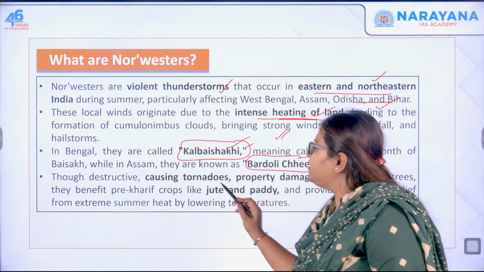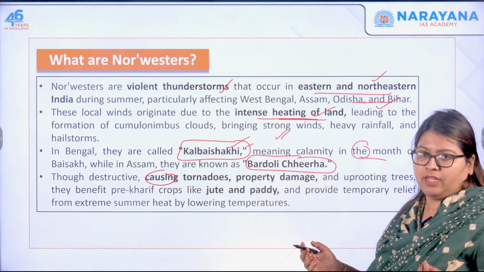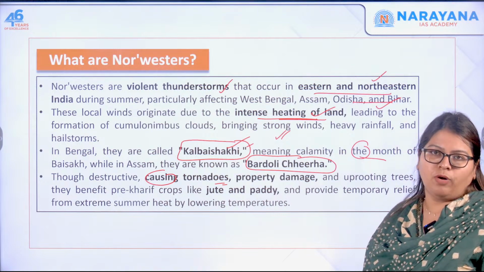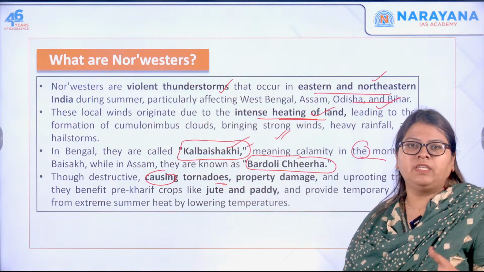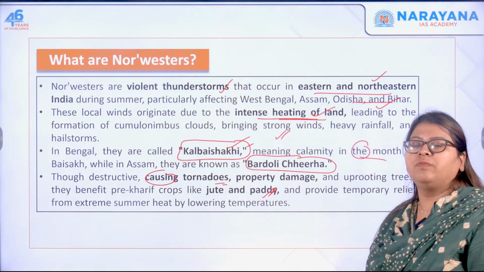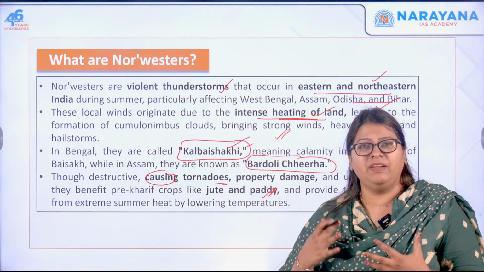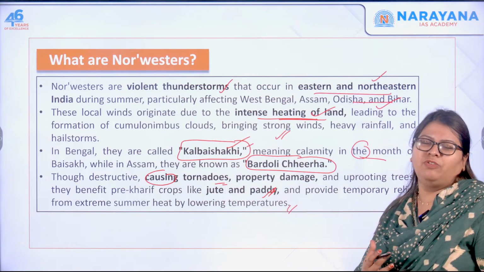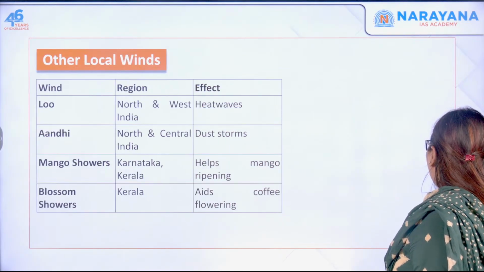Moving forward, these are destructive, resulting in tornadoes, the formation of tornadoes and then damage to property, etc. However, for cultivation of certain types of crops like jute as well as paddy, it is very helpful. It also provides relief because it brings rainfall during extreme heat in the northeast, so it gives some relief in the summer. So this is the concept of nor'westers.